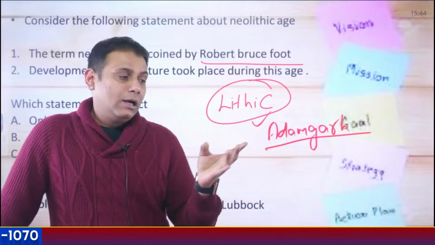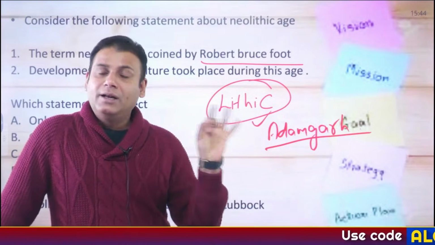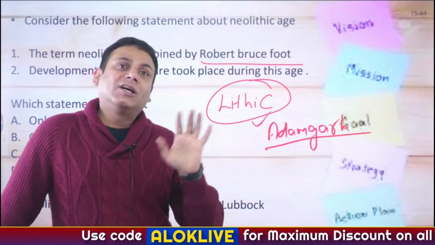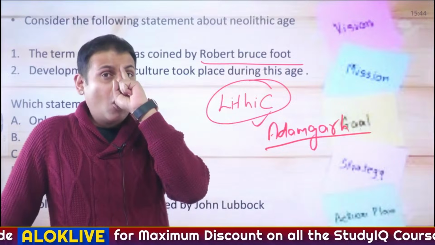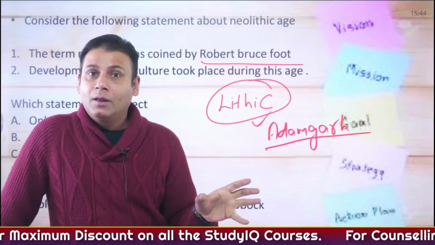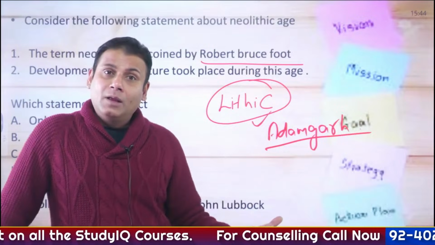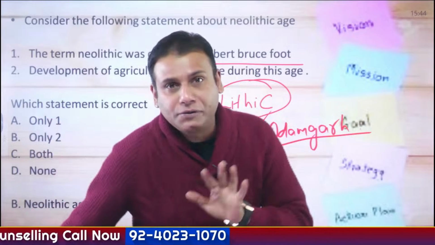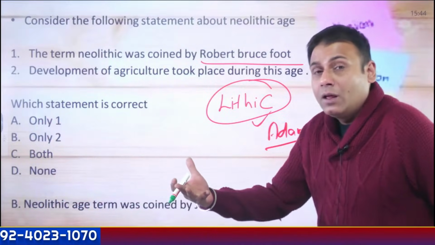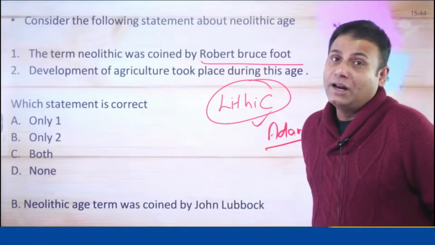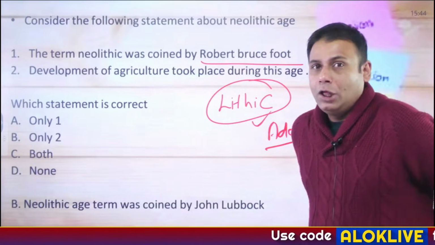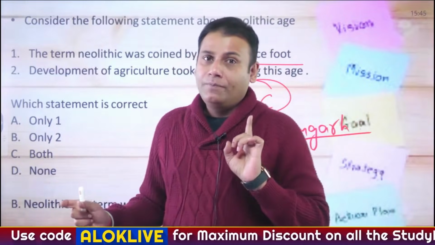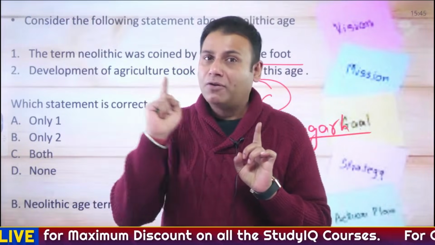Apart from this, Brahmagiri and Maski, located in Karnataka, and Paiyampalli, located in Tamil Nadu. All these are important Neolithic sites, so questions can crop up from the section of sites as well. A question can crop up: who coined the term Neolithic? It was coined by John Lubbock and not by Robert Bruce Foote. And who coined the term Neolithic Revolution? It was coined by Gordon Childe. So you can expect questions in different manners from prehistoric culture. I explained what kind of questions can crop up from this section.